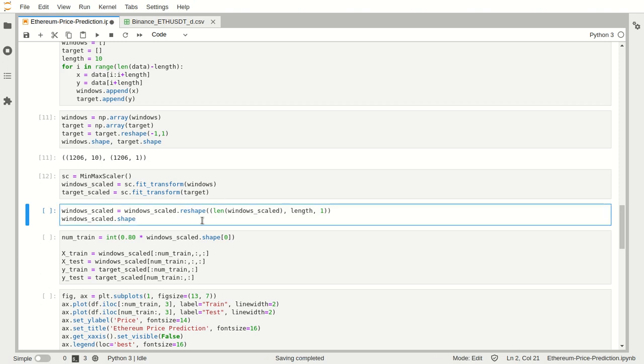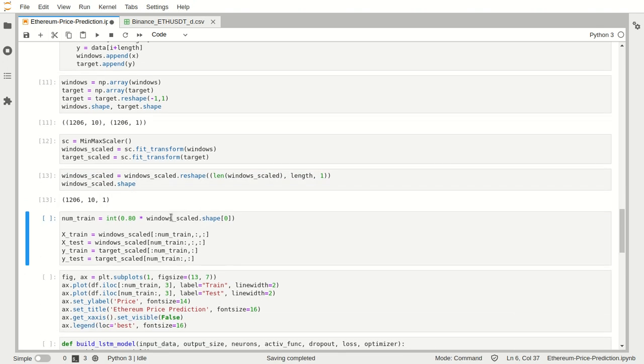Now we will reshape our scaled windows so that we can feed them into our model. We can see that we have reshaped our features into this shape. This is our batch size, this is our window, and this is our input dimension. Input dimensions can be more, but I am using only close prices: the previous 10 close prices to predict my next close price. You can use more attributes or columns, and the number of input dimensions will increase accordingly.